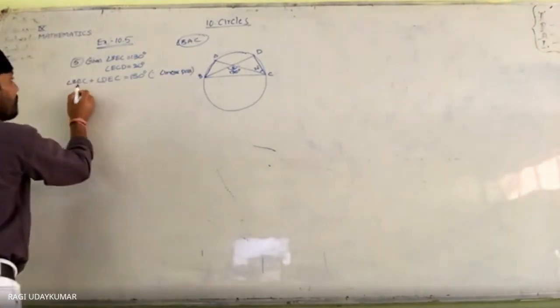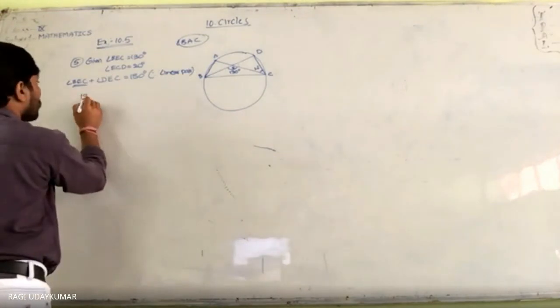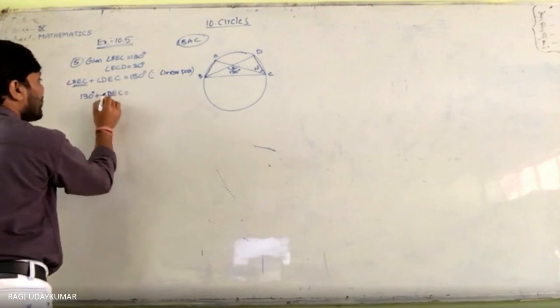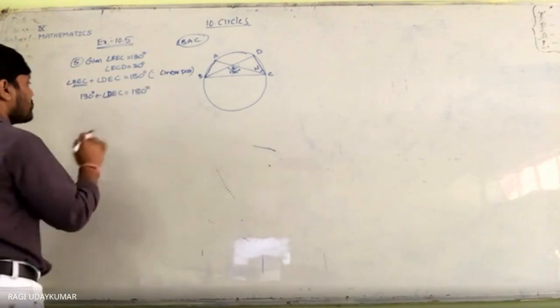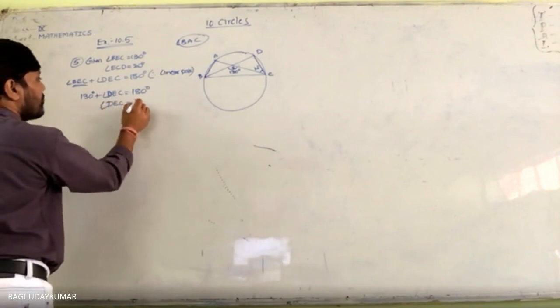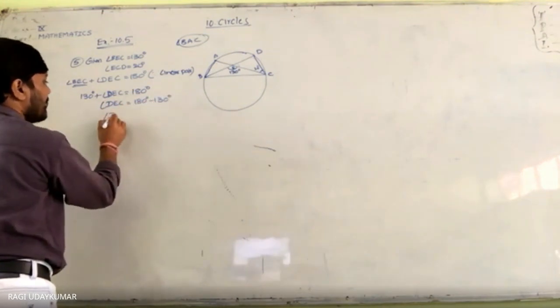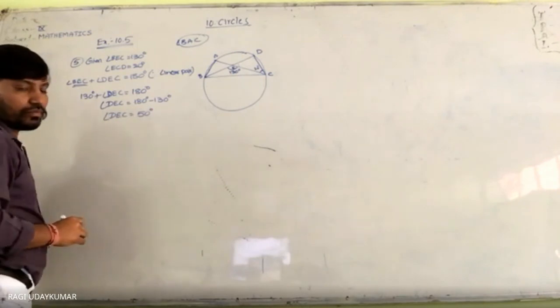So now here we are given BEC. BEC is given to us. So 130 degrees plus angle DEC, ये D है, थोड़ा सा ध्यान से देखो. Don't consider O, it is not there here. Angle DEC is 180 minus 130 degrees. So angle DEC is equals to 50 degrees.